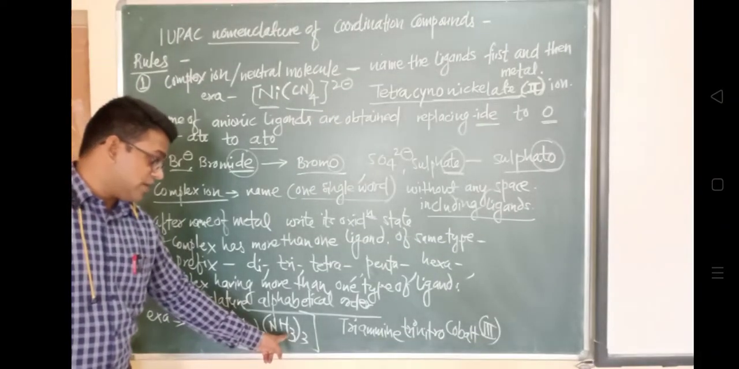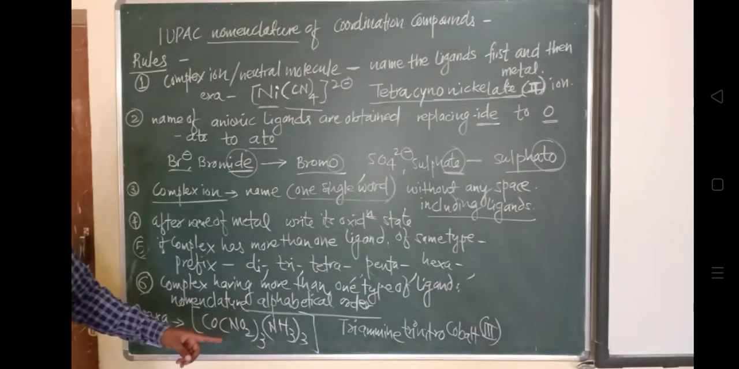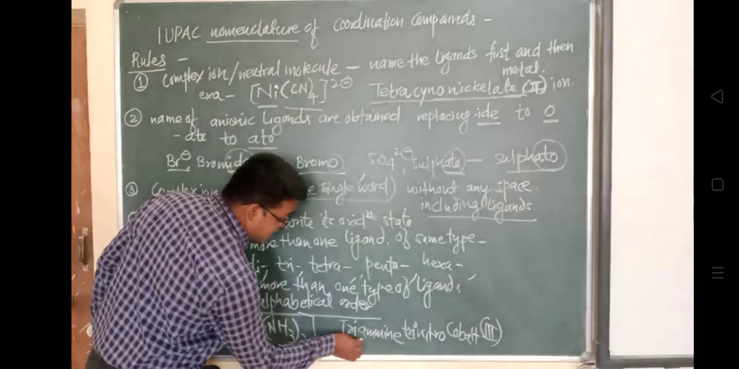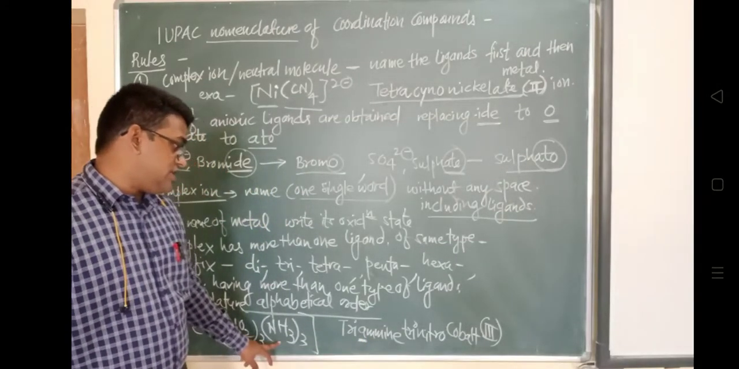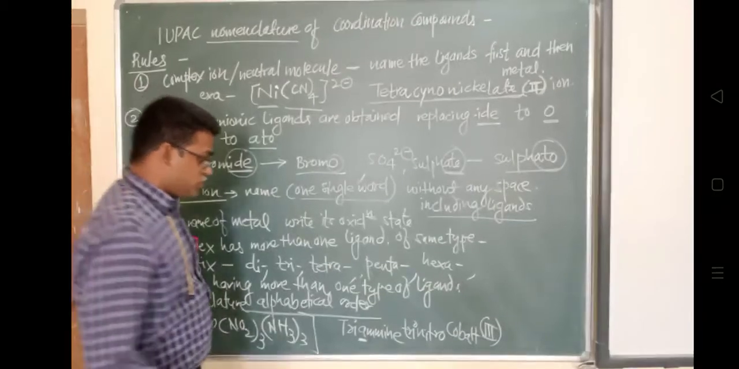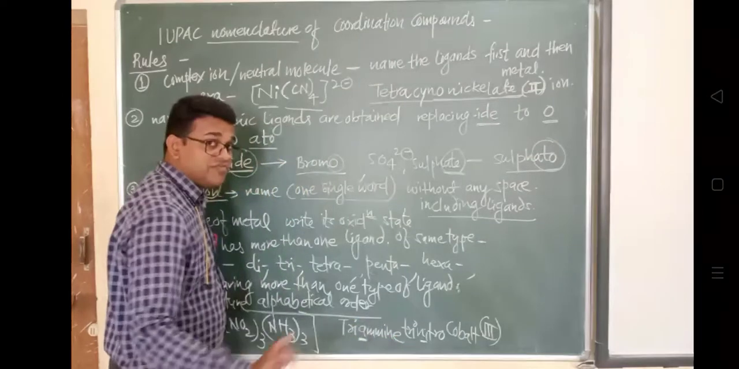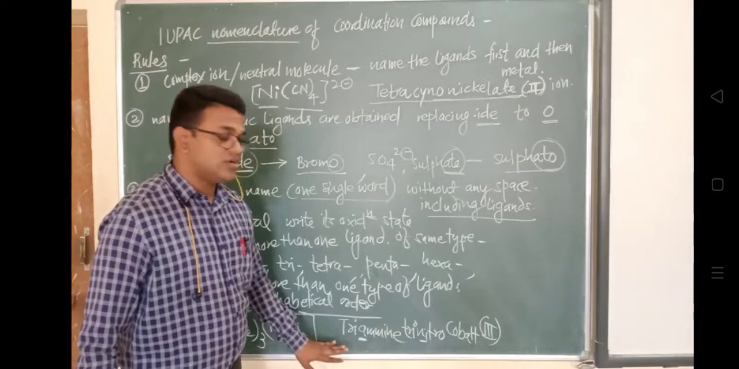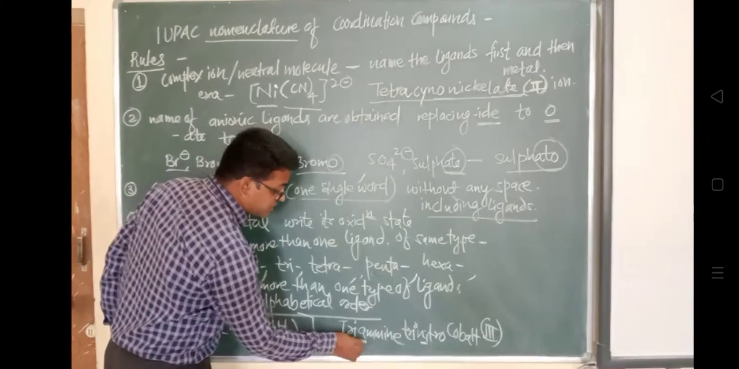How alphabetical order? This is ammonia, so the nomenclature is amine, A. And then this is the nitro. Don't focus on the first letter, because tri is just a prefix. Don't consider that word for alphabetical order. We have to consider the name of the ligand, and the name of the ligand is amine, so this is alphabet A, and nitro is the next alphabet.